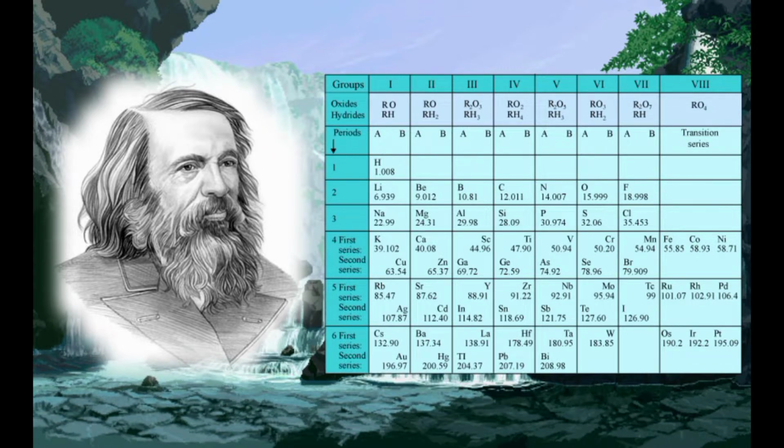Further, Mendeleev left some gaps in his periodic table. Instead of looking upon these gaps as defects, Mendeleev boldly predicted the existence of some elements that had not been discovered at that time. Mendeleev named them by prefixing a Sanskrit numeral, Eka, to the name of the preceding element in the same group.